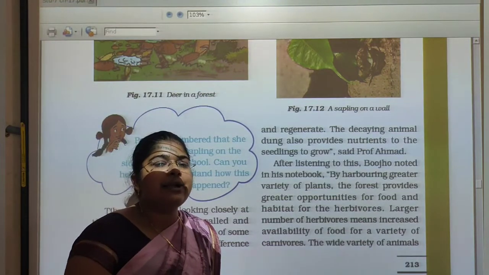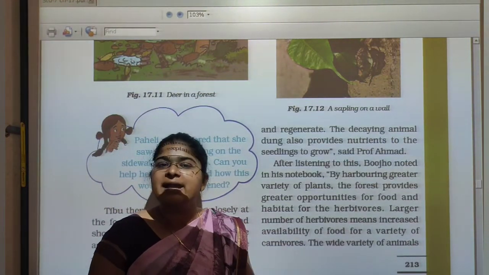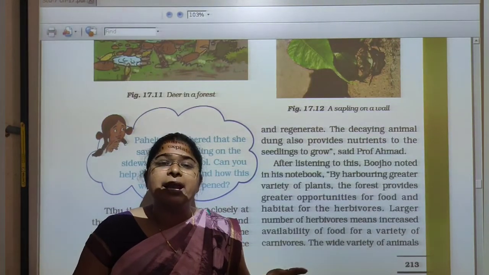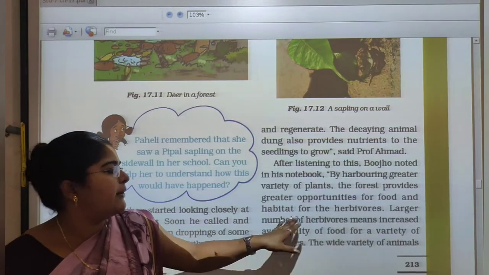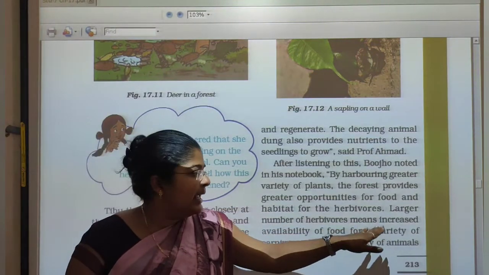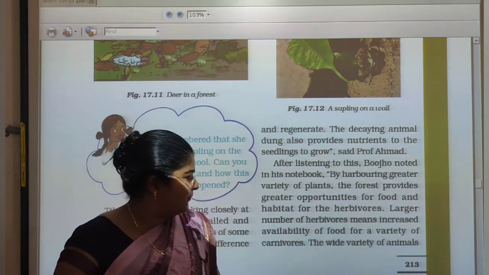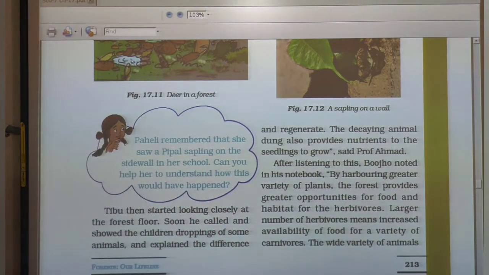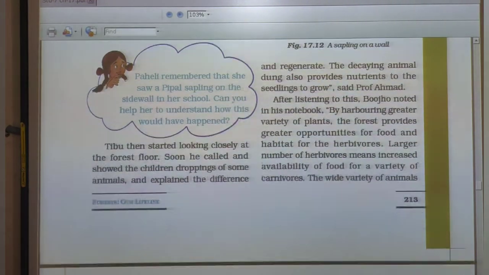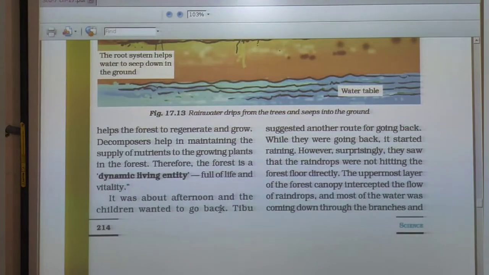So we see, students, that in the forest there are greater varieties of plants as well as greater varieties of animals. A larger number of herbivores means increased availability of food for a variety of carnivores, and the wide variety of animals helps the forest to regenerate and grow.